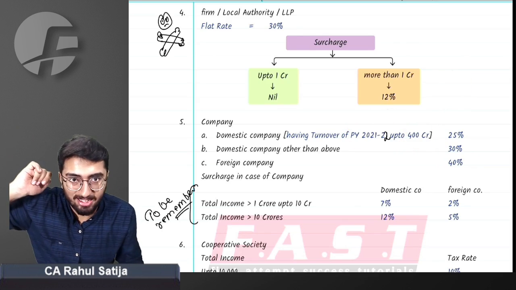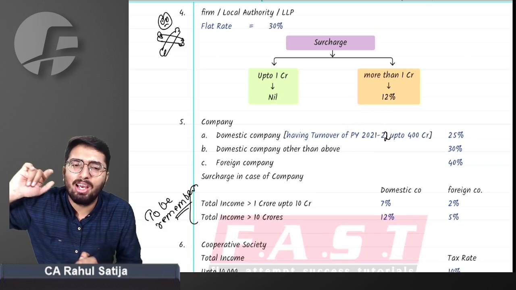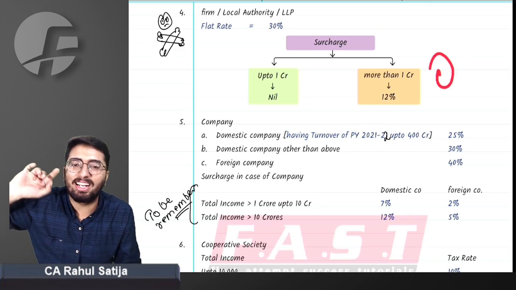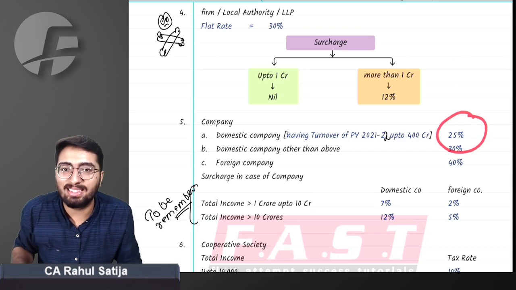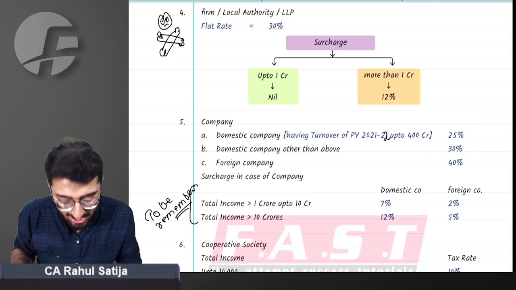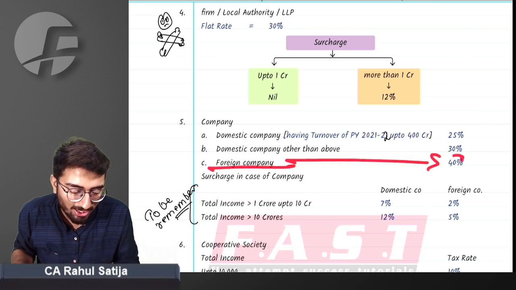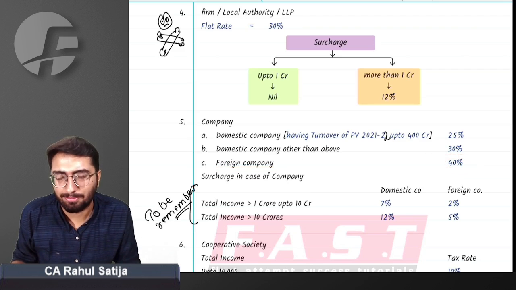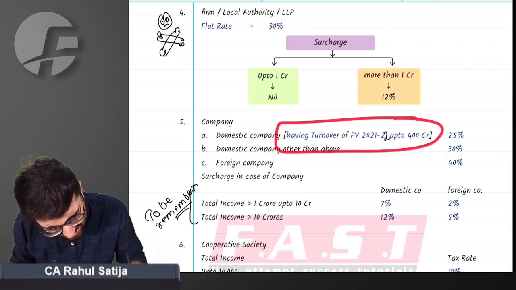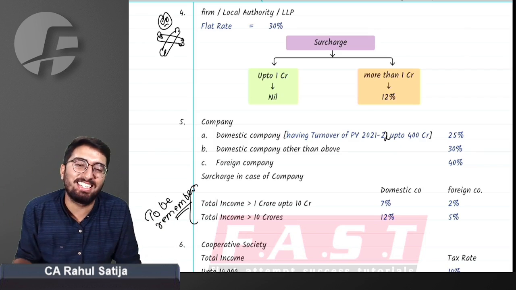Company has not even commenced its business in previous year 21-22. Right answer is it will be assumed that it has turnover zero. It will still be taxed at 25%. And sir, last but not the least, foreign company taxed at 40%. Sir, why the year is given? We are not able to understand why the year is given.